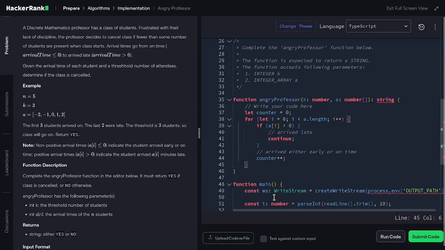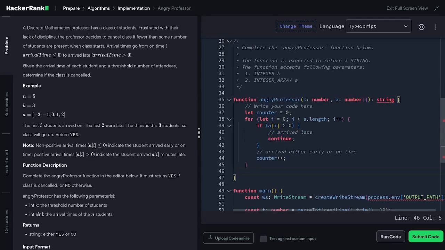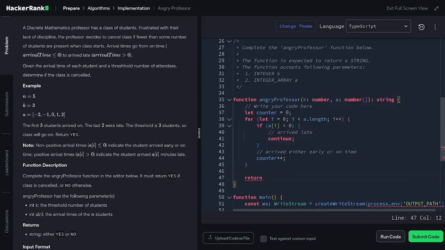And then for this return, we can check using the ternary operator, check if the k, or the threshold, is equal or above the counter, to check how many students arrive on time or early.